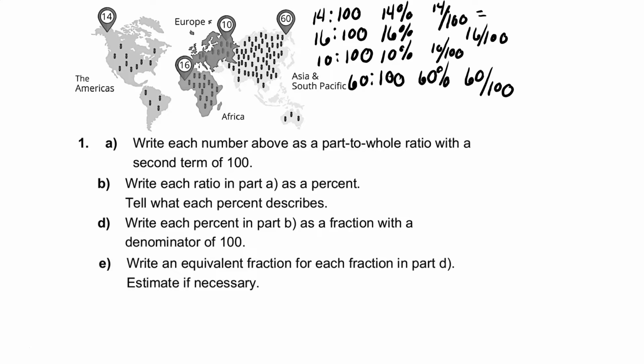For 14 out of 100, if we divide the top and bottom both by 2, we end up with 7 out of 50. 16 out of 100, we can divide the top and bottom both by 4, and we get 4 out of 25. 10 out of 100, we can reduce down to 1 out of 10. And 60 out of 100, we can reduce down to 6 out of 10, but we can go further to 3 out of 5.